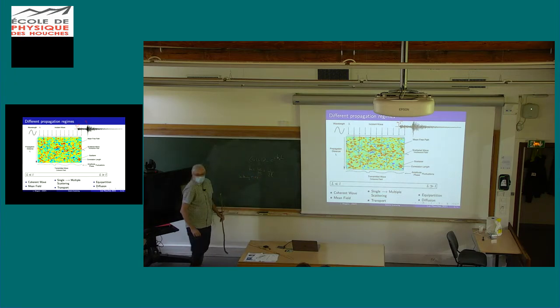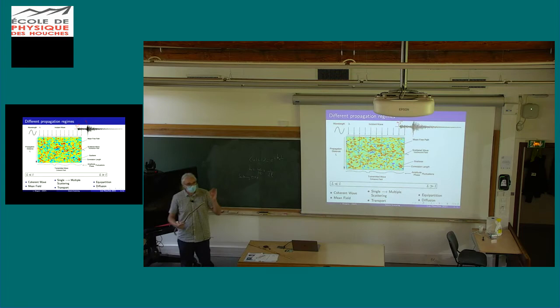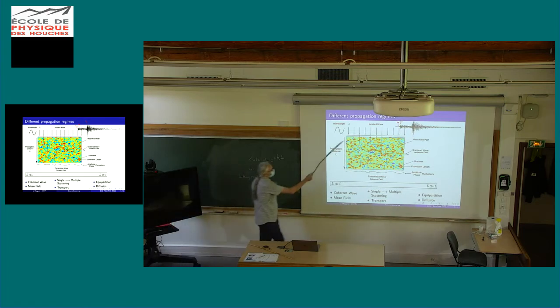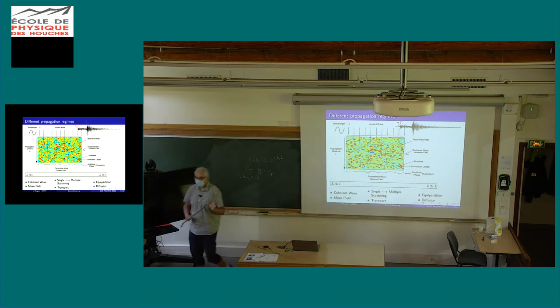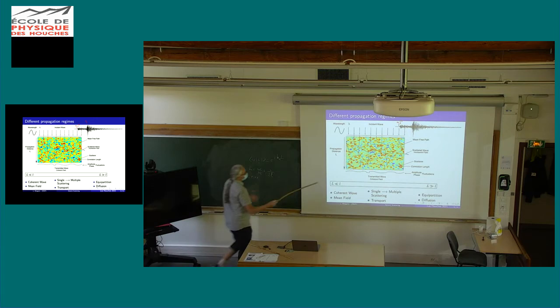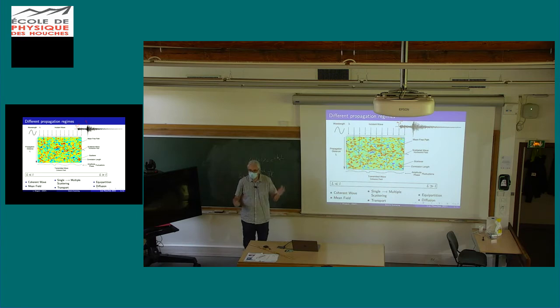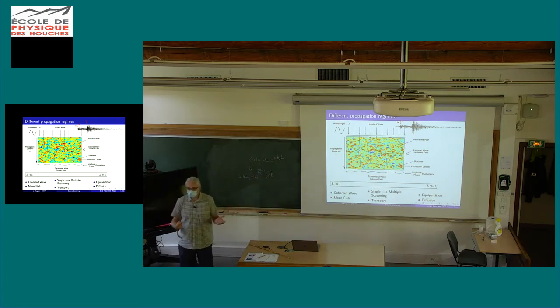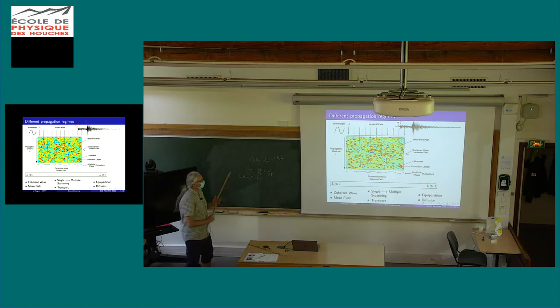It tells you the rate of transfer of the energy from the coherent wave to all the scattered waves that we call incoherent. Incoherent means that at some point in your history, you have changed your direction from the initial propagation direction. Your phase is then different from the phase of the coherent wave, and when you average over the disorder, you get rid of all these waves. So when you take the ensemble average, the incoherent waves are destroyed.